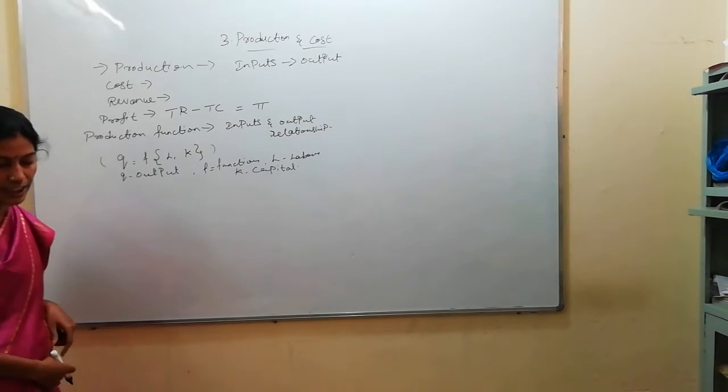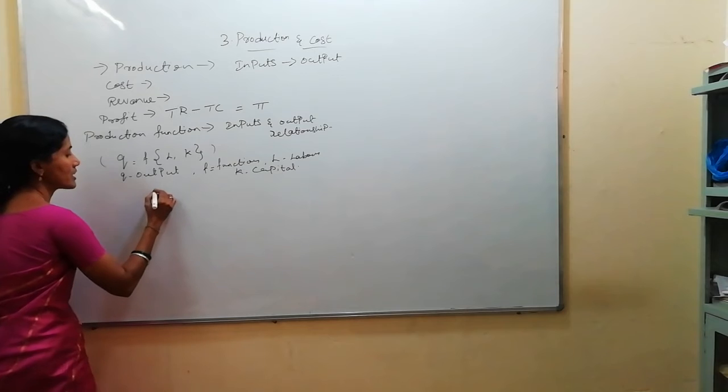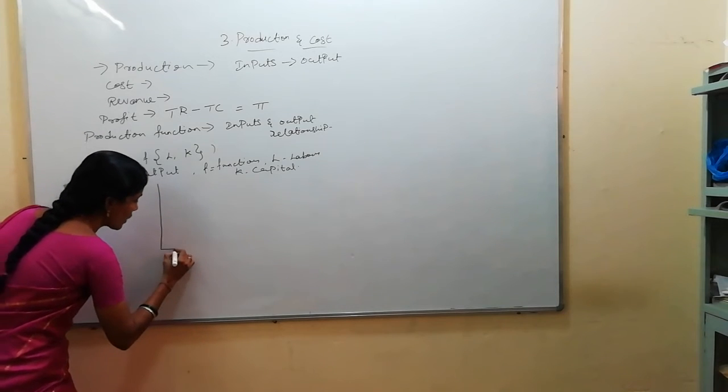So the production function can be explained with the help of the isoquant curve. See here, isoquant curve.